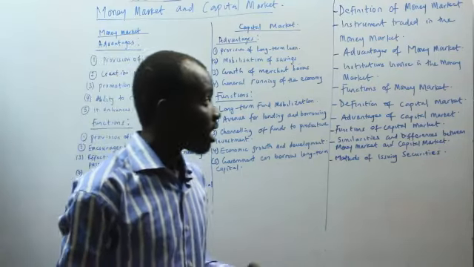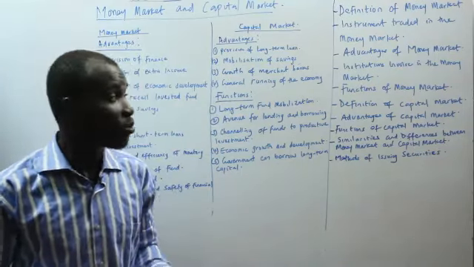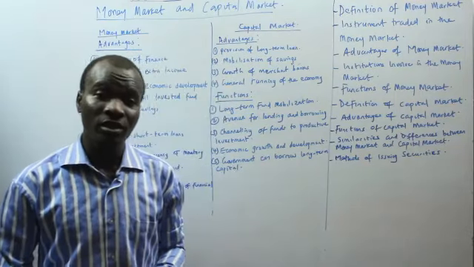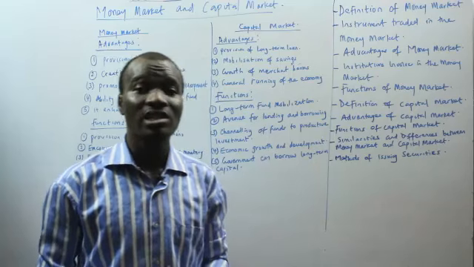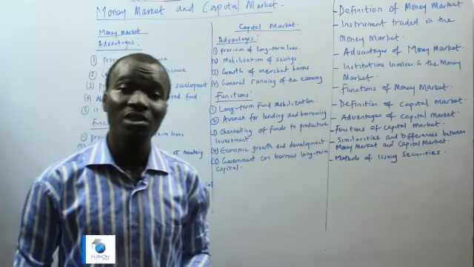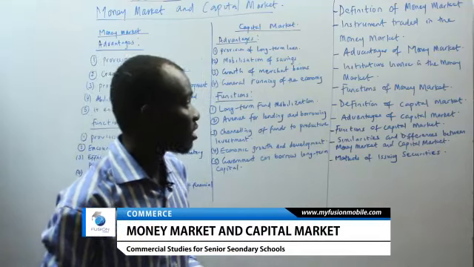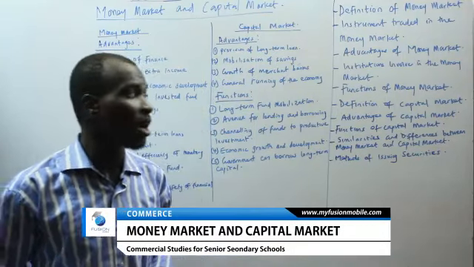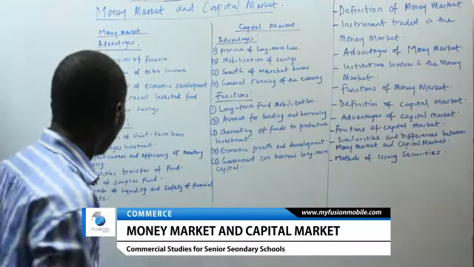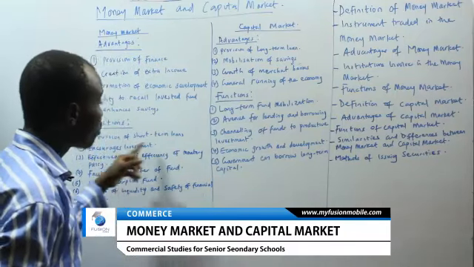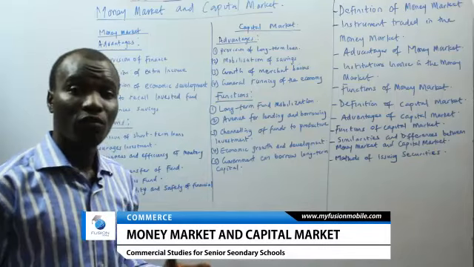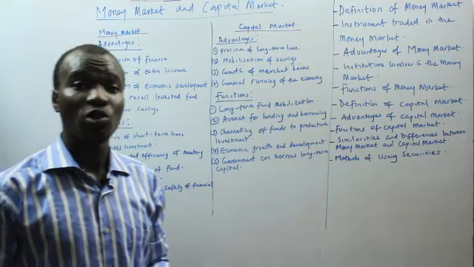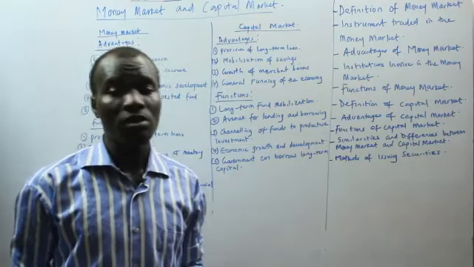And again, let me mention those institutions. We have the commercial banks, the Central Bank of Nigeria, the acceptance houses, the finance houses, the discount houses, the insurance companies, and so on. So let's look at the functions of the money market. What are the functions the money market provides? Number one is provision of short-term loans to those that are in need of loans. The money market enables those that are in need of short-term funds to be able to secure such funds.